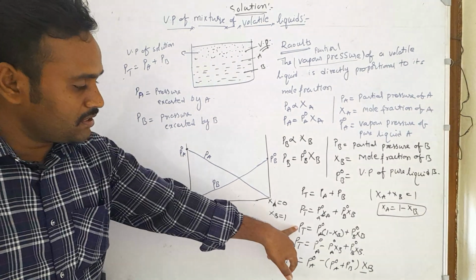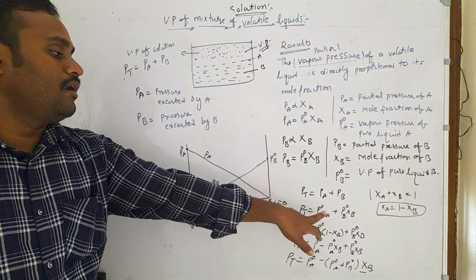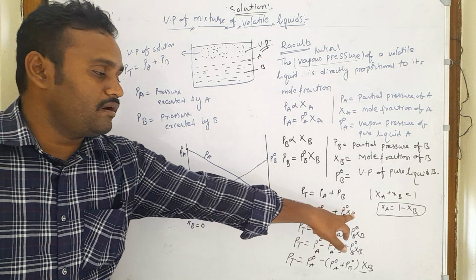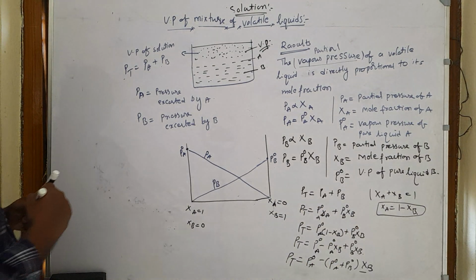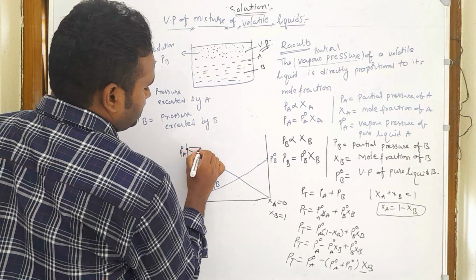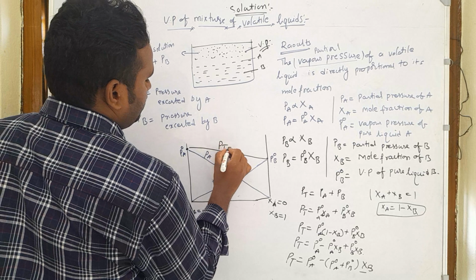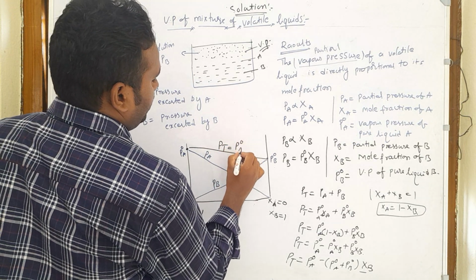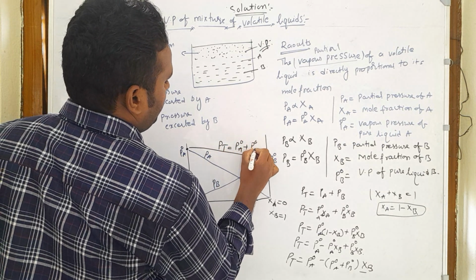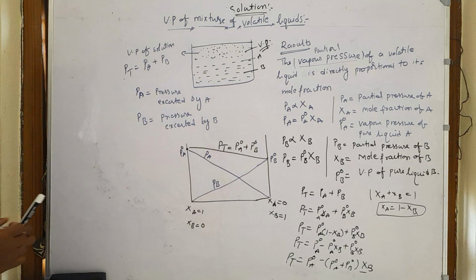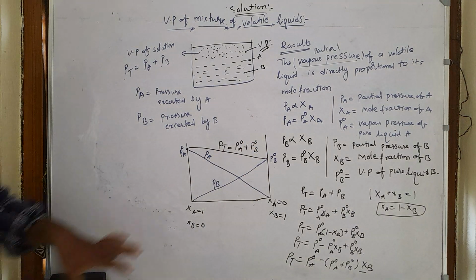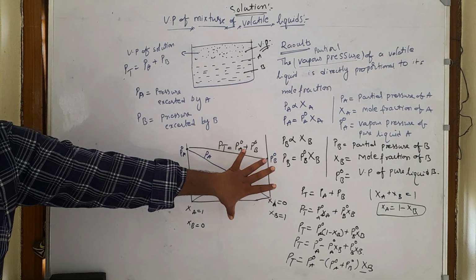So here the total pressure also changes linearly with the mole fraction of A and mole fraction of B, so that we can get a total pressure curve like this. So this is the total pressure, that is equal to P naught A plus P naught B. So when you follow the Raoult law, we get this type of curve.